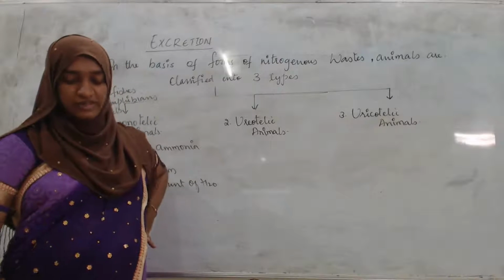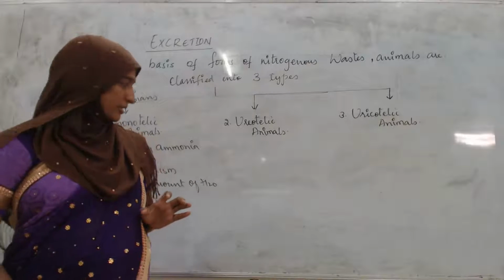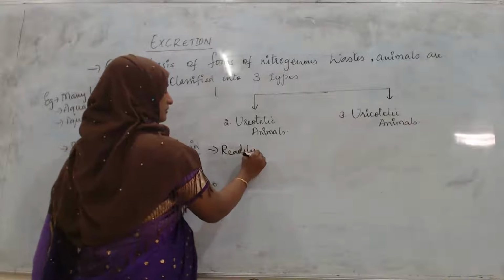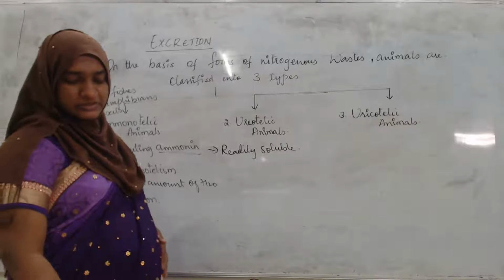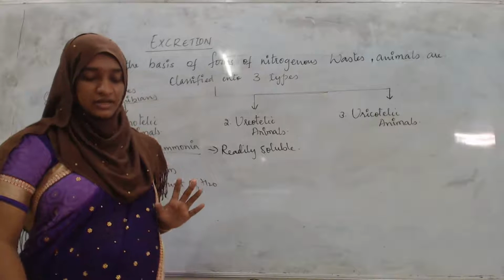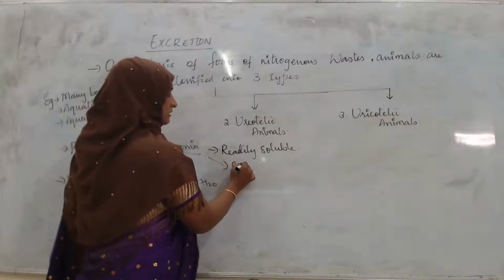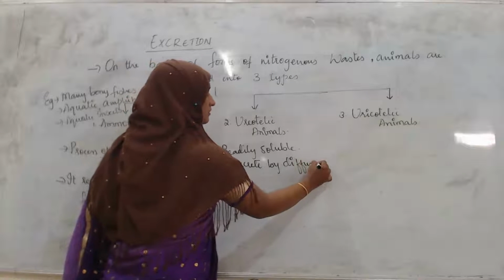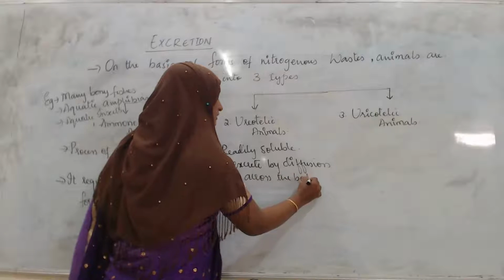Here, through the body surface, ammonia, which is readily soluble, is excreted by a simple process, that is diffusion across the body surface.